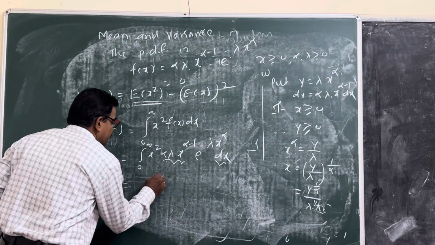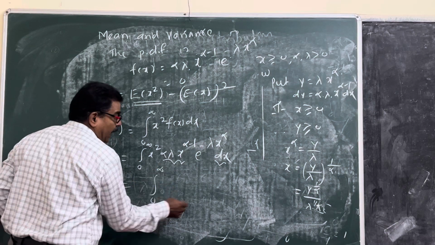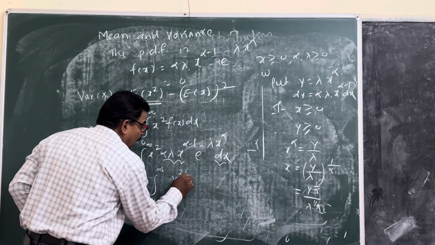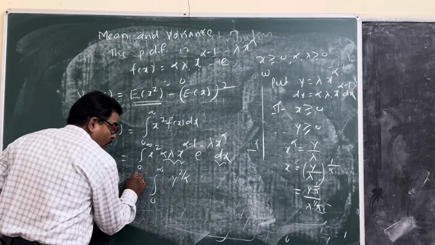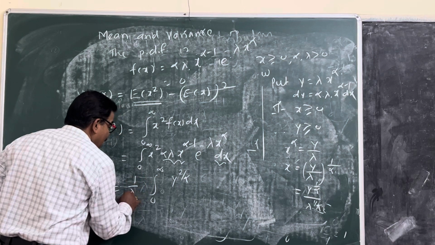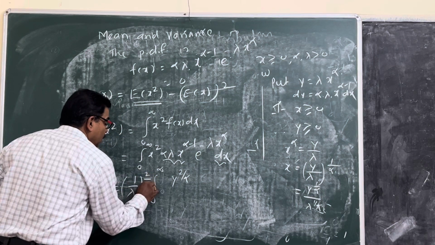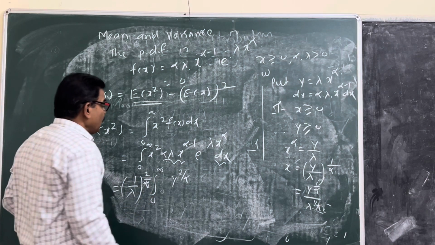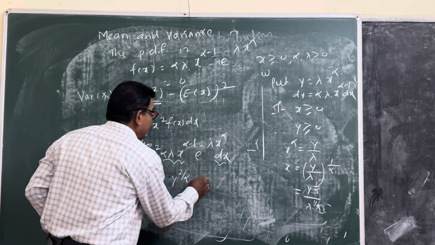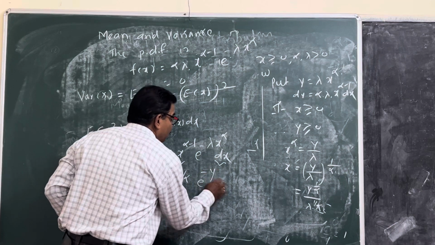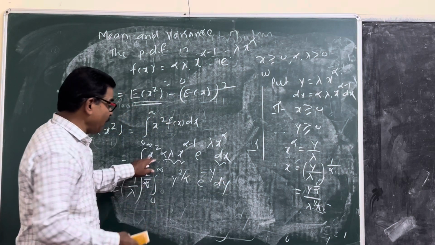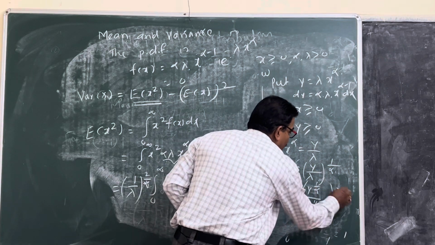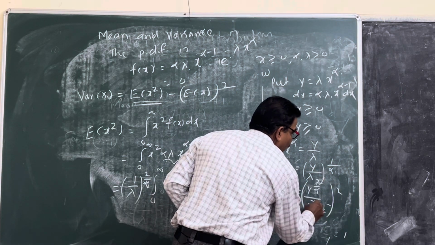Then x square is there: integral from 0 to infinity, x square becomes y raised to 2 upon alpha times 1 upon lambda raised to 2 upon alpha, that is the bracket square, giving 2 upon alpha, e raised to minus y with respect to dy.